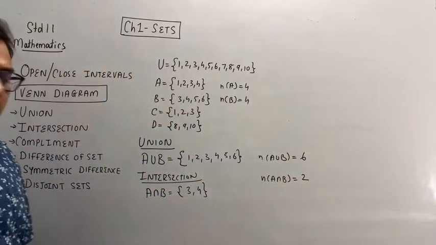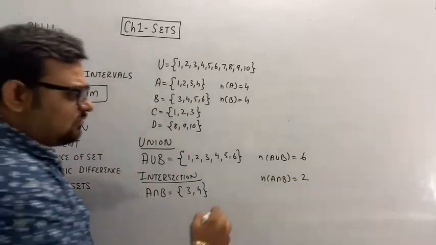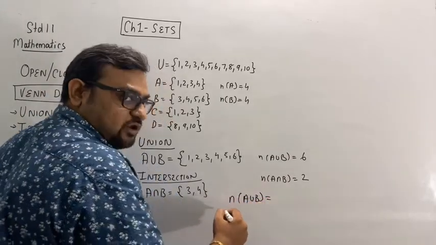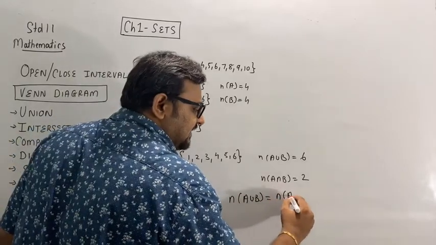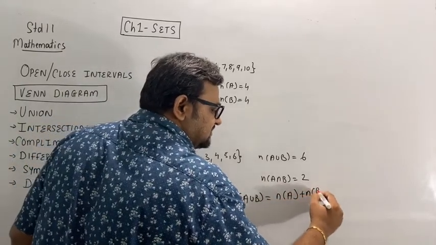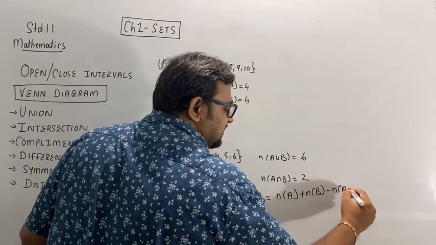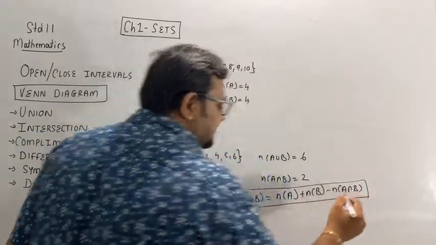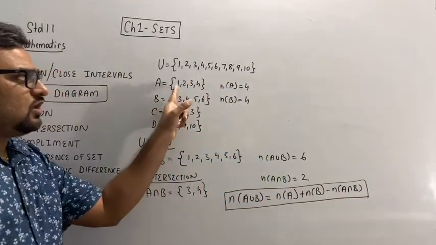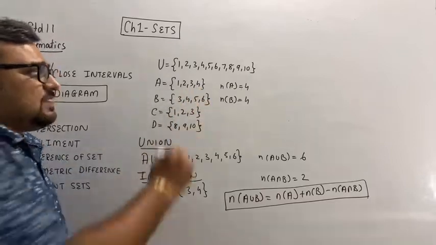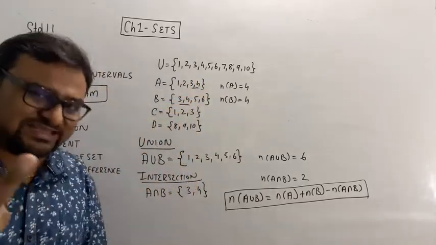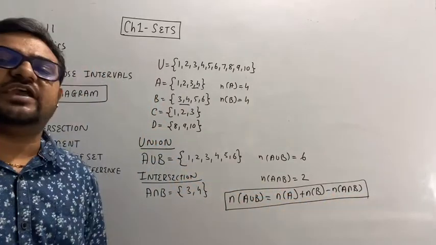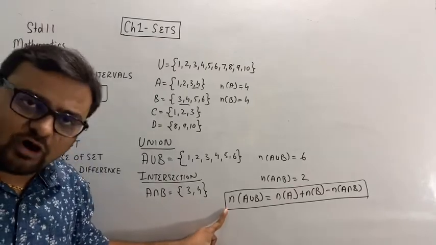Clear? So see here, what is the formula for n of A union B? n means number of elements. This will be the number of elements of A plus the number of elements of B minus the number of elements of A intersection B. The reason: if I calculate 1, 2, 3, 4, 5, 6, 7, 8, then 3 and 4 I have calculated twice. So I need to subtract one time, so one time I am subtracting n of A intersection B. So this is a very important formula.